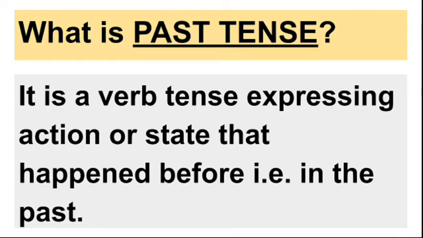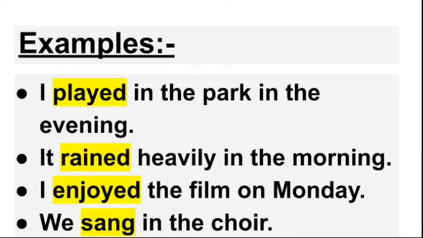Now we are going to see past tense. It is a verb tense expressing action or state that happened before, that is in the past. In Hindi we call past tense as bhutkal. See the examples. I played in the park in the evening. It rained heavily in the morning. I enjoyed the film on Monday. We sang in the choir. So here the highlighted words are the verbs that we use in past tense.